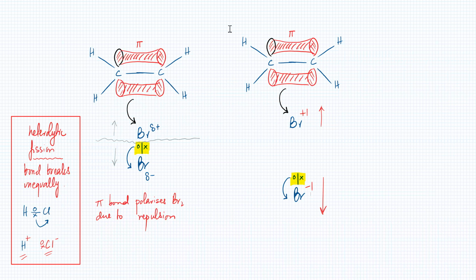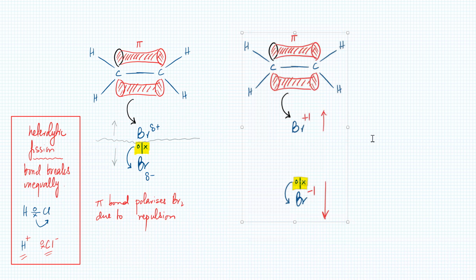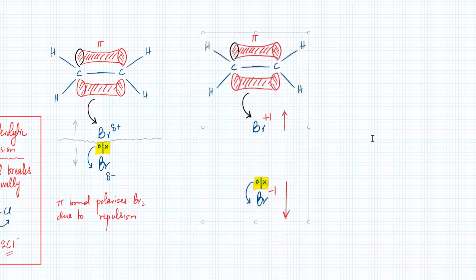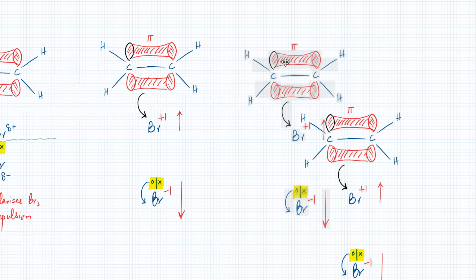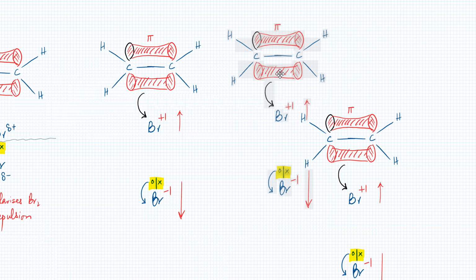So what will happen now? And remember, this is not the mechanism that you're going to draw in your exam. In the exam, you're going to draw a much more simplistic version. I'm just doing this for explanation purposes. So what's going to happen next?